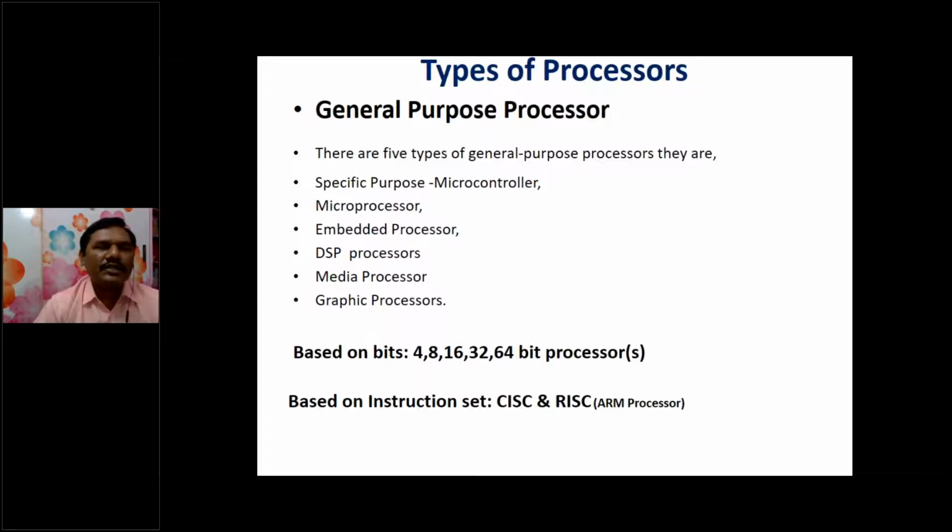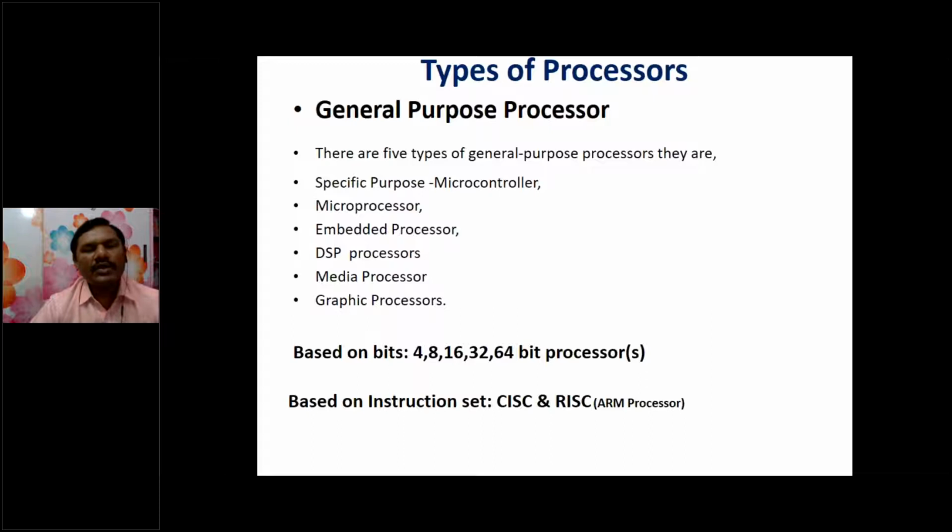General purpose processor. So there are 5 types of general purpose processors. They are specific purpose processor or microcontroller, microprocessors, embedded processors, DSP processors, media processors, and graphic processors. These are different types of processors.